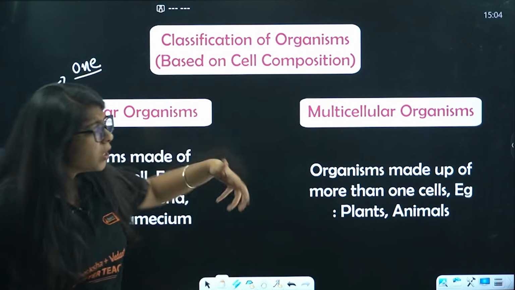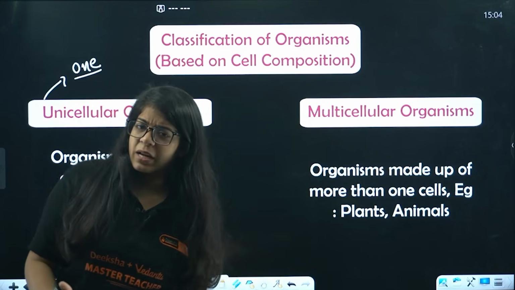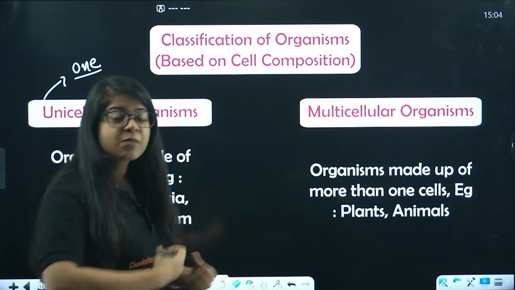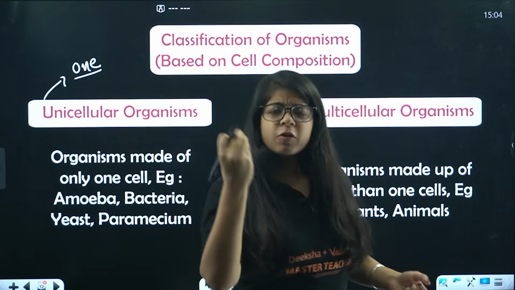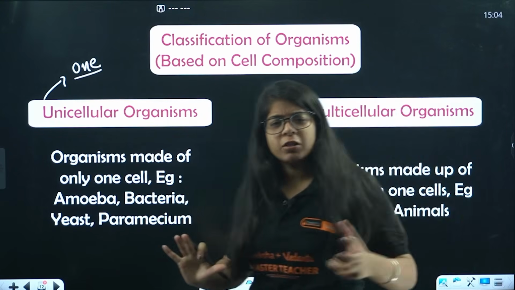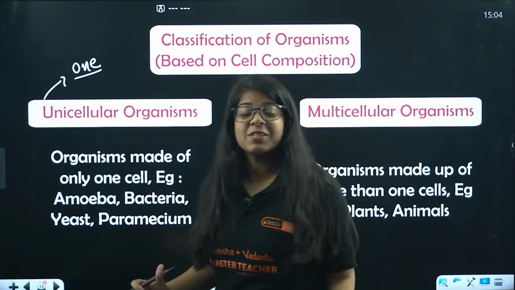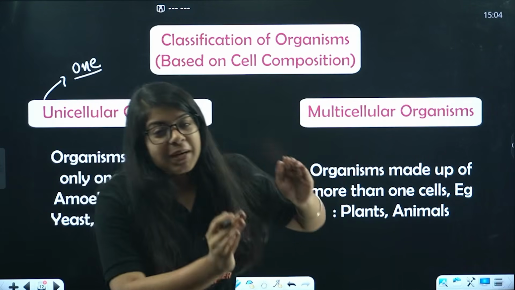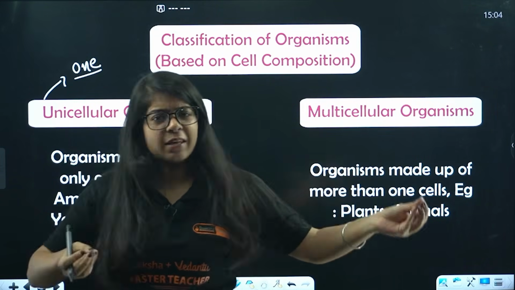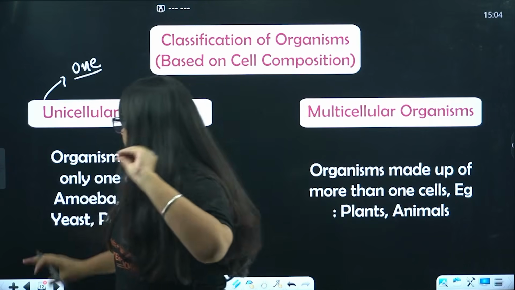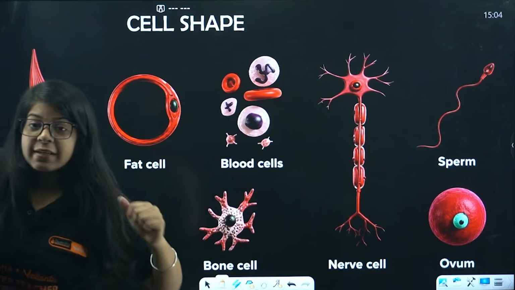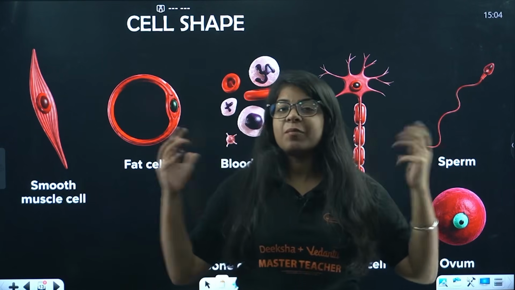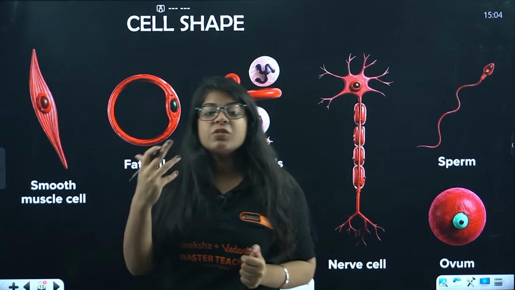On the other hand, we have multicellular organisms like me, like plants, like other animals. So organisms made up of more than one cell. Even if it is 2 cells or 3 cells, you won't call them dual cellular organisms, right? That's not a term. It's simply unicellular, that is one cell, or multicellular, that is more than one cell. Understood? That is the clarity about how the number of cells in organisms classifies them into different things.